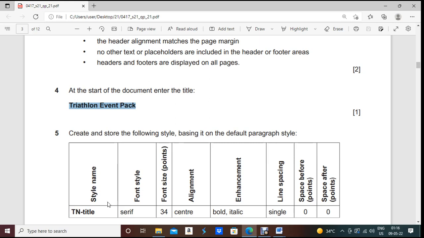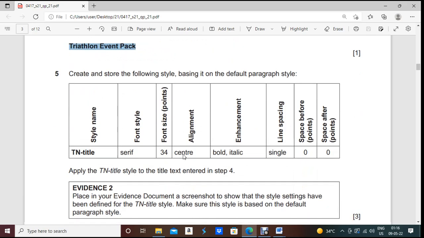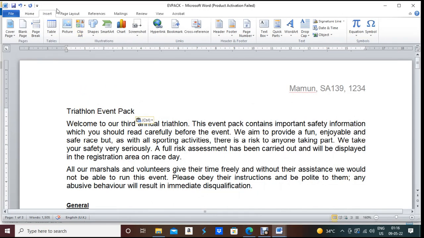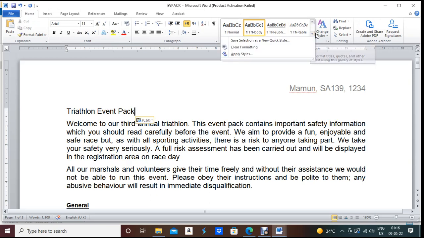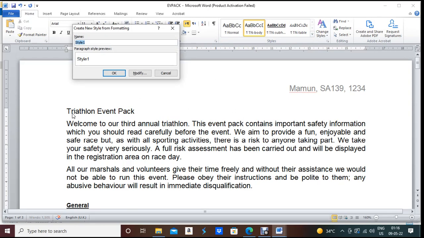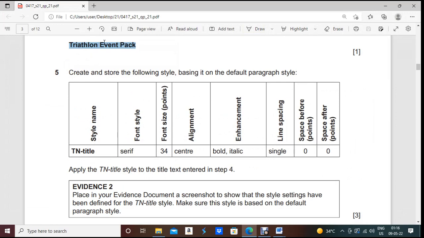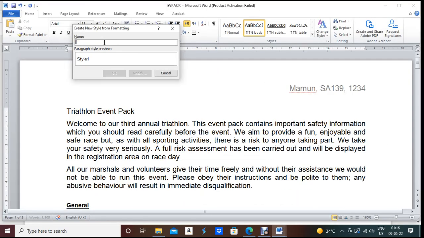After that, create and store the following style, basing it on the default paragraph style. Okay, TN-Title you have to create. For that, we have to go to the Home menu, click on the styles part, and select Save Selection. Before that you need to keep your cursor pointer at the beginning of the title, Triathlon Event Pack. Here you have to write the new style name, TN-Title, and check the question paper properly. The first 2 letters are capital, then hyphen, Title.